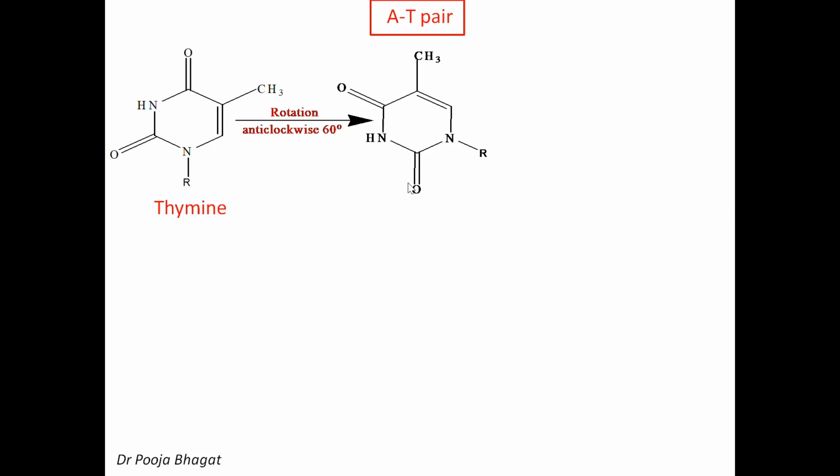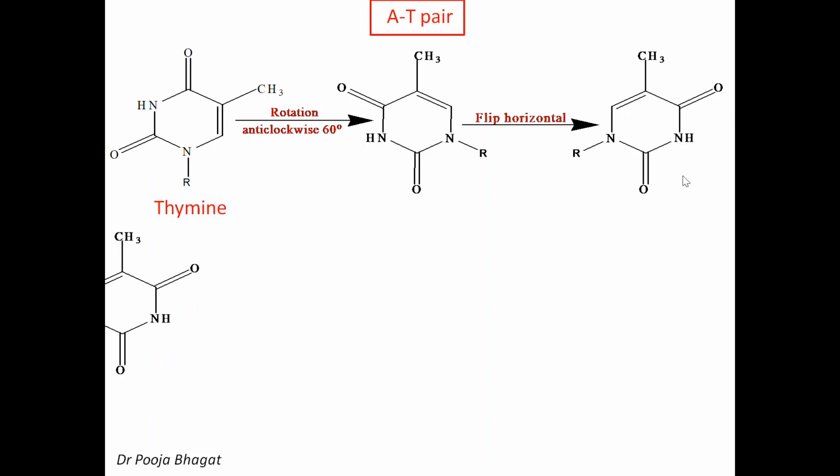Then you flip it horizontally. When you flip it horizontally, what will happen? This is the axis. So these two positions will remain the same. When you flip it, the groups which are present on the left hand side will go to the right, and all those groups which are present on the right hand side will go to the left. So see here, methyl and O will remain as they are. The NR will go here and the CO and NH will come on the right hand side. So this is the structure of thymine.